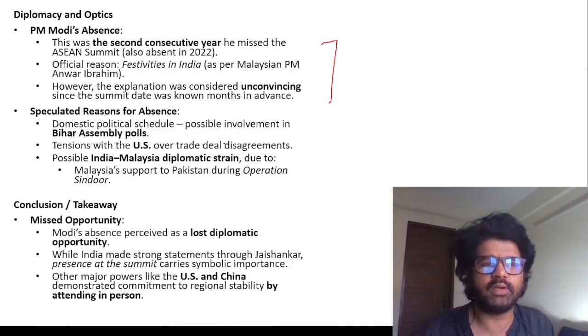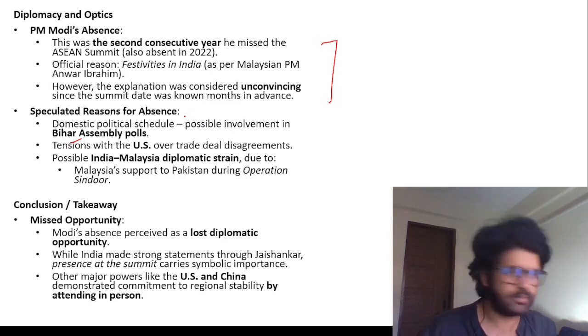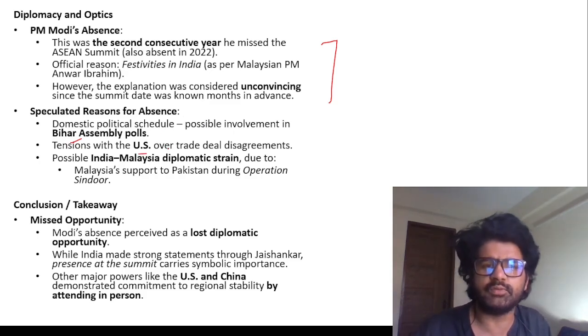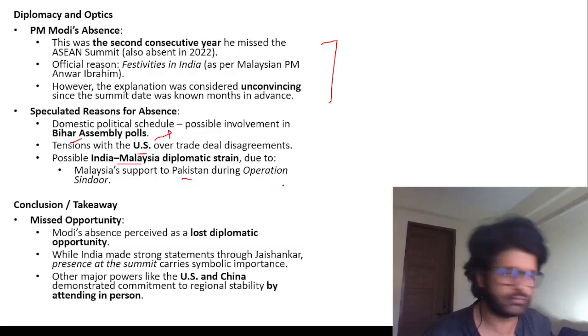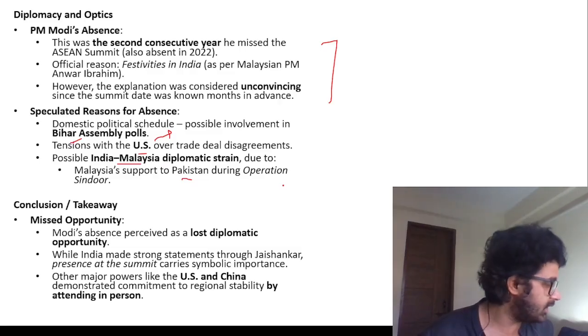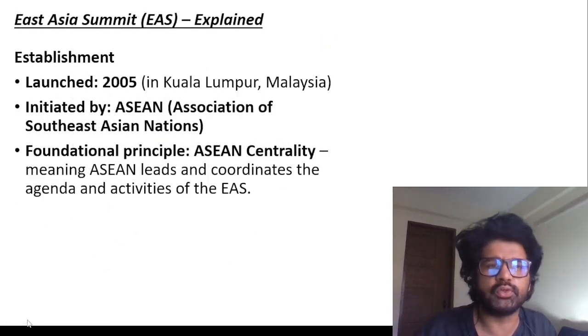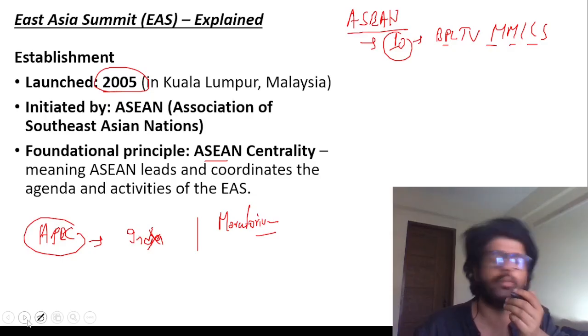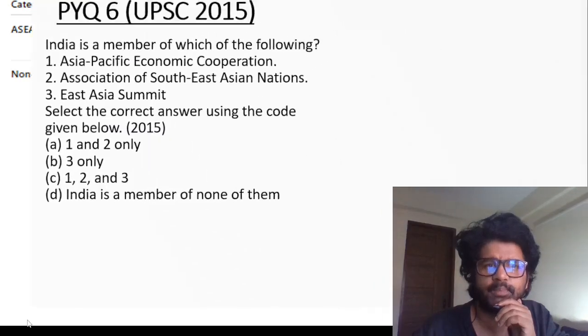PM Modi sir was absent. Maybe he was saying that the Bihar assembly poll was there, election is more important. But many people believe that the US was there, Trump was there, he did not want to face him. India, Malaysia: Malaysia supported Pakistan during Operation Sindoor, and so that's why we did not go there. So there can be multiple reasons, and it's open to speculation why Modi sir did not go. This article was saying that Modi sir should have gone there, he should have attended this particular summit, so to say.